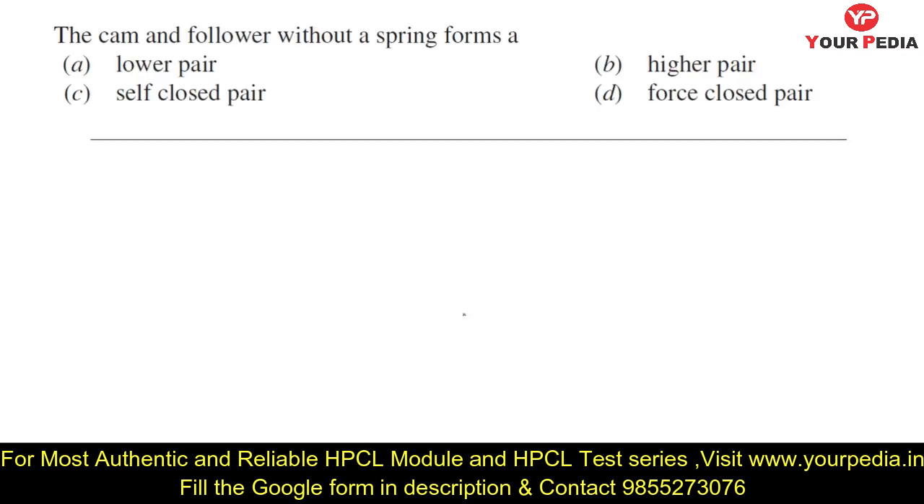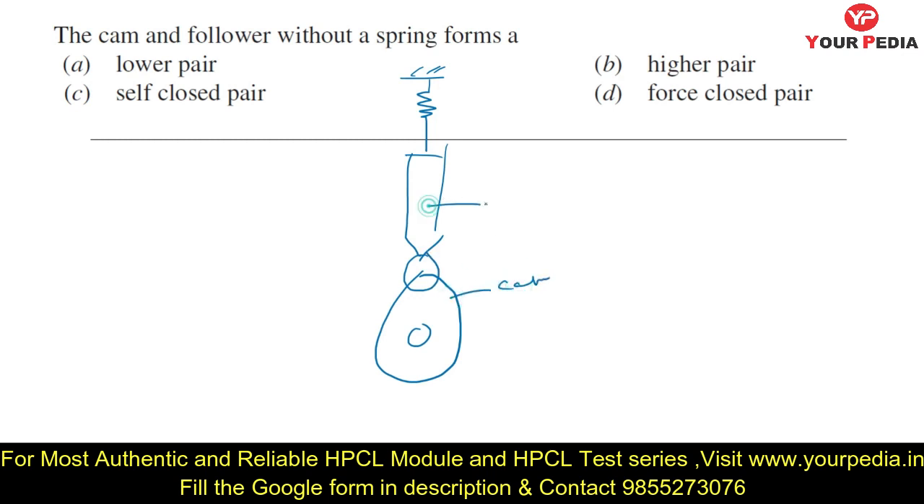Now next: the cam and follower without spring form a higher pair, lower pair, self closed pair or forced closed pair. There are different types of pairs, so what is the meaning of self closed pair and forced closed pair? Suppose this is a cam and this is a follower. Now by using an external element, like a spring, you are making the contact between the cam and follower.